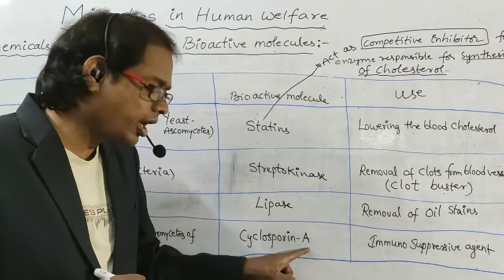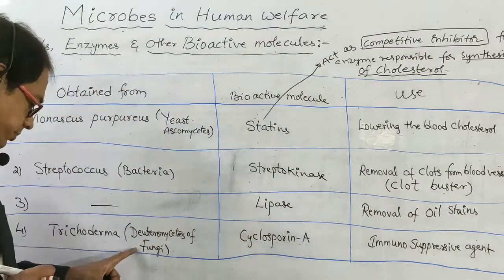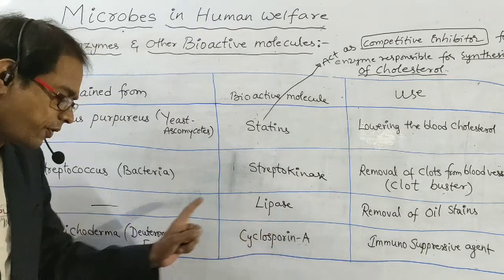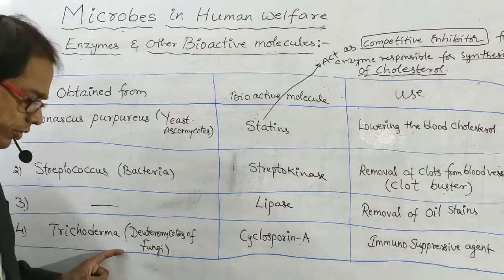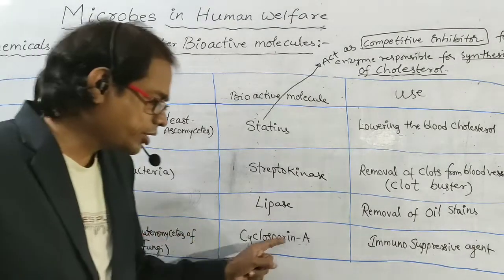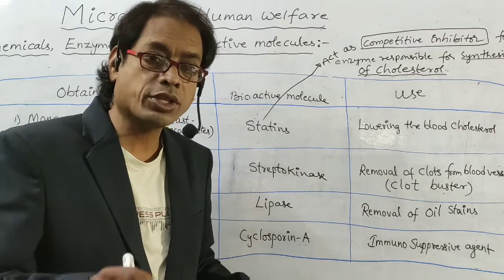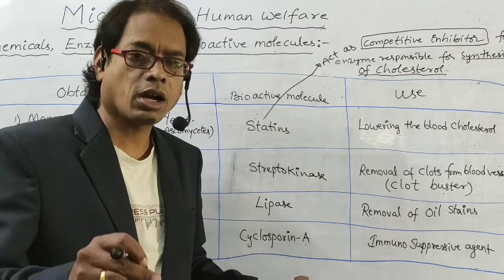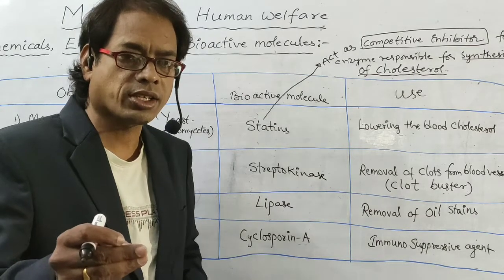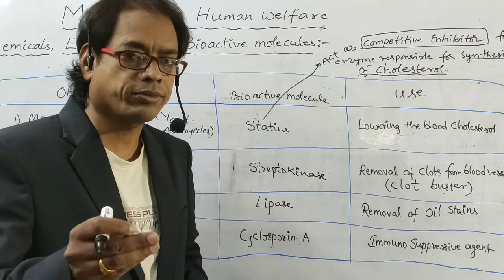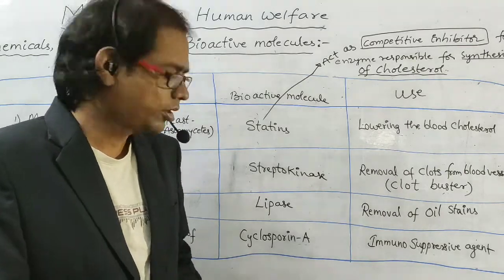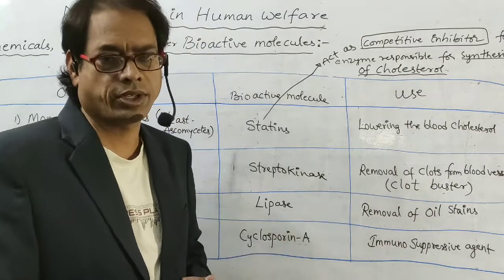Next, cyclosporin A is obtained from Trichoderma, which belongs to Deuteromycetes of fungi. This is used as an immunosuppressive agent for organ transplant patients. The immunosuppressive agent is cyclosporin A, obtained from Trichoderma. This is also very, very important, my dear students.